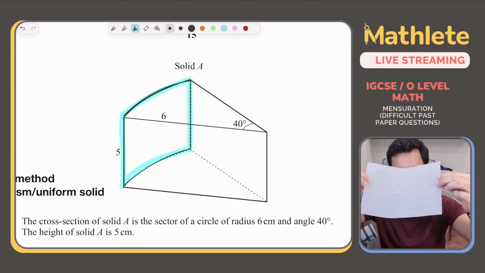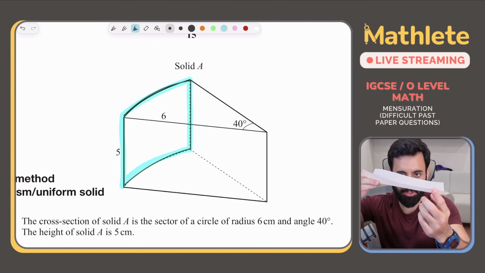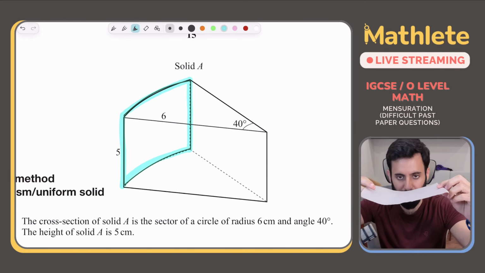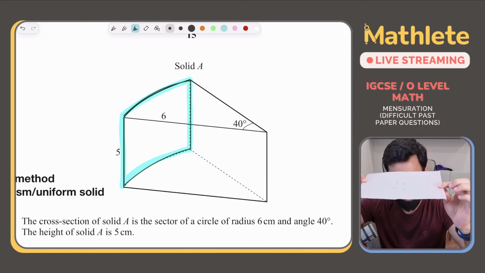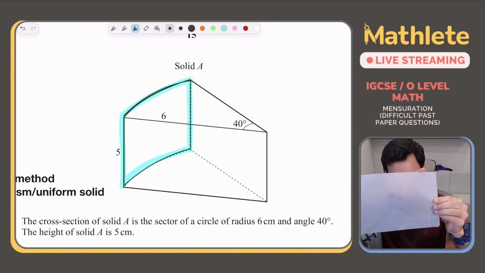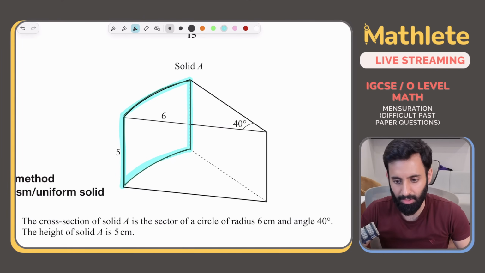It becomes a rectangle. Achha, जब ये ऐसे हुआ है, look at the dimensions. If you look at the dimensions, you have one length, which is the arc length, and the other is basically the same as the length of the prism. So you flatten it, it becomes a rectangle, and the two dimensions are arc length multiplied by the length of the prism. So basically arc length multiplied by 5. That's it. Multiply, get the answer, and get the job done.